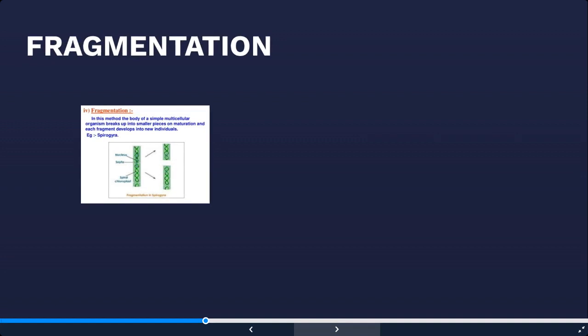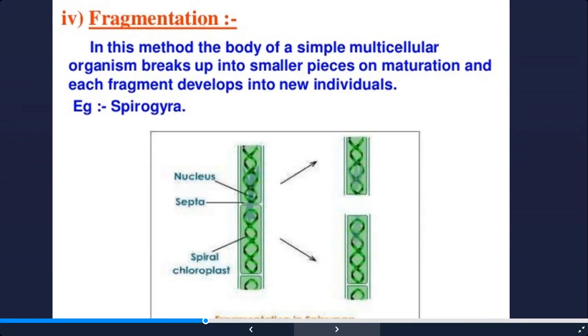Now another type of asexual reproduction is fragmentation. In this method, the body of a simple multicellular organism, in which each cell behaves independently, breaks up into smaller pieces on maturation, and each fragment develops into a new individual. The most common example is the filamentous algae, which is commonly found in stagnant water, pond water, which is Spirogyra. So Spirogyra is a filamentous algae in which there is a chain or a ribbon of cells.